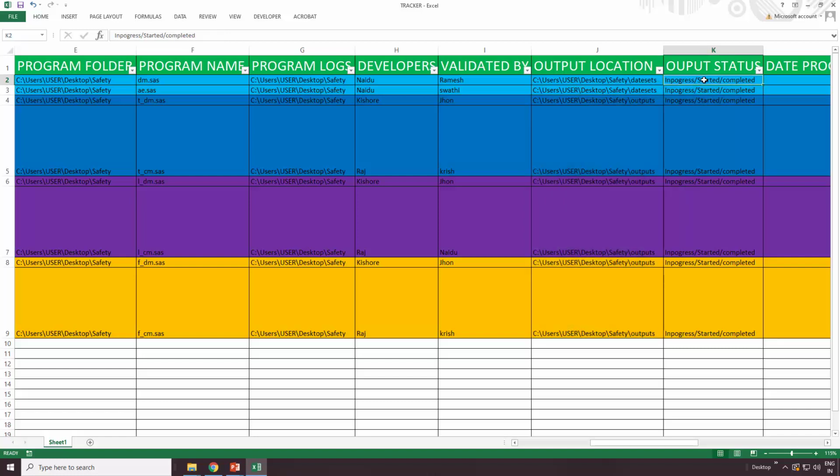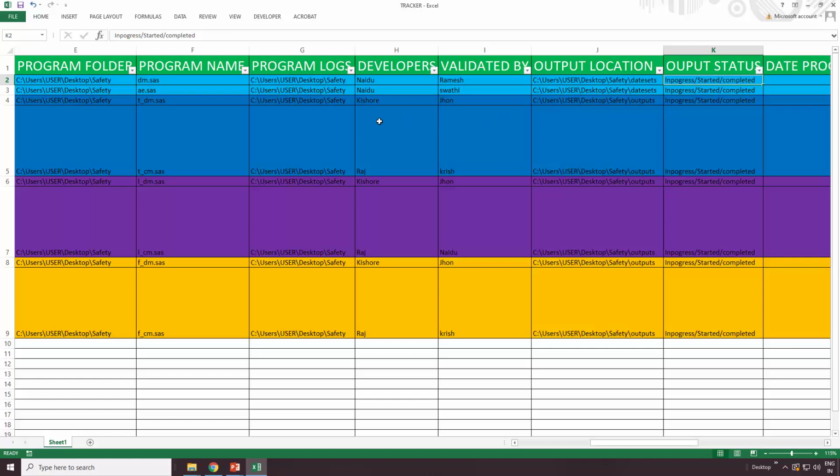If I want to create a data set today, I will put the status as started. If I am still taking three or four more days, I will write it as in progress. Once the development is completed, I will assign a tag as completed. So you will get either in progress, started, or completed.